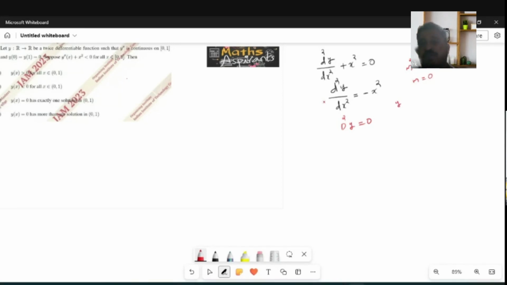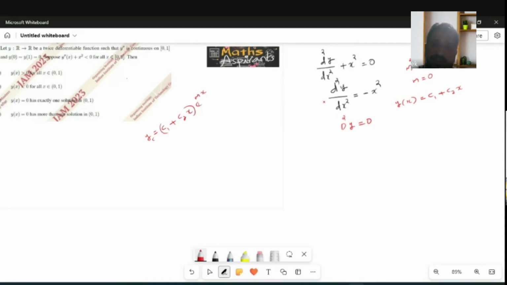So y of x, that is yc, is c1 plus c2x e raised to 0 x. Generally we know that if it is a double root, yc becomes c1 plus c2x e raised to mx.